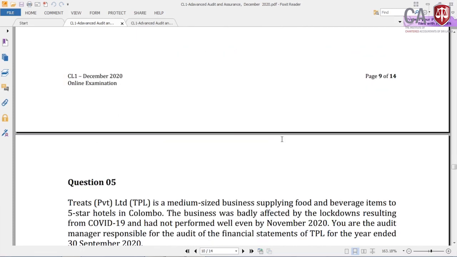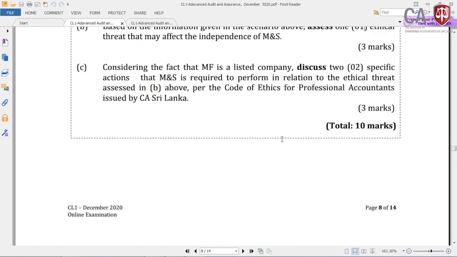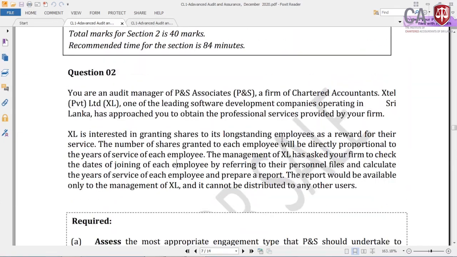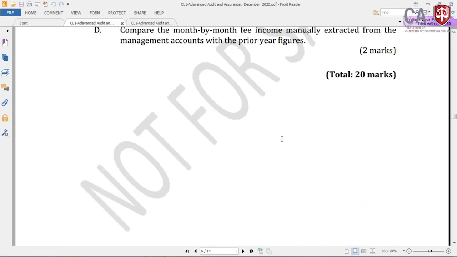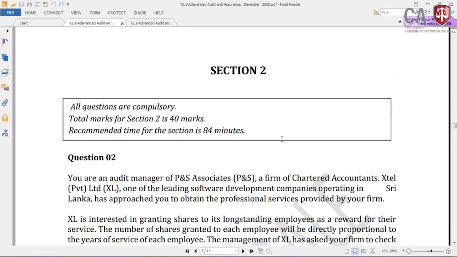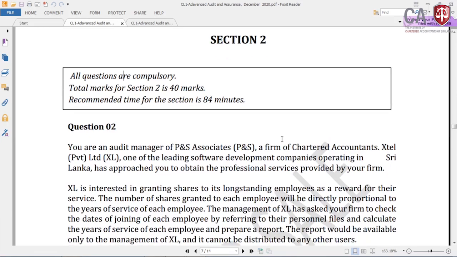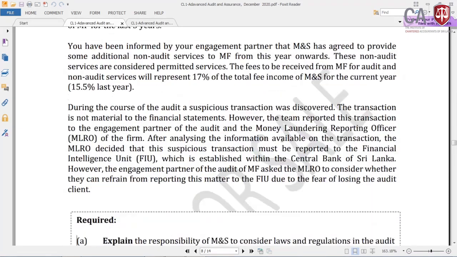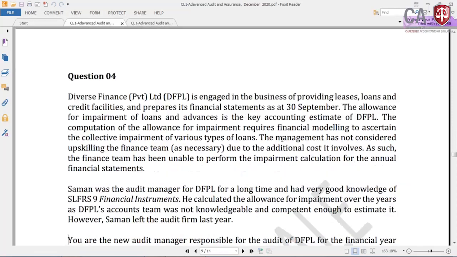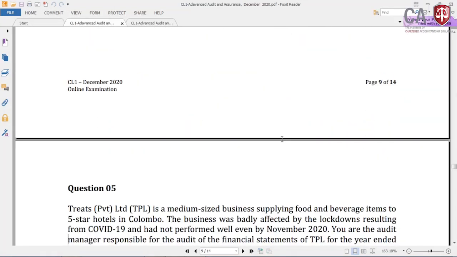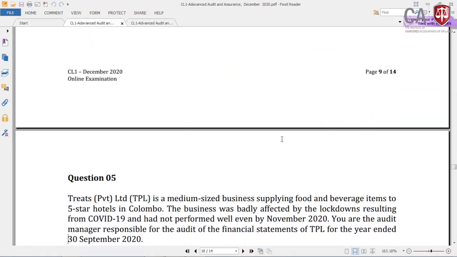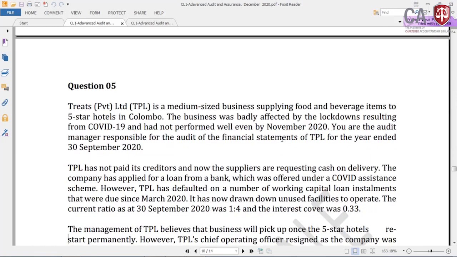Right, now we are going to discuss Section 2 of your paper. There are 4 questions, 10 marks each, 40 marks. So I will take you from question number 5, and then I will come to question number 1, because question number 5 is important and one of the easiest questions, and I can quickly finish it with you.